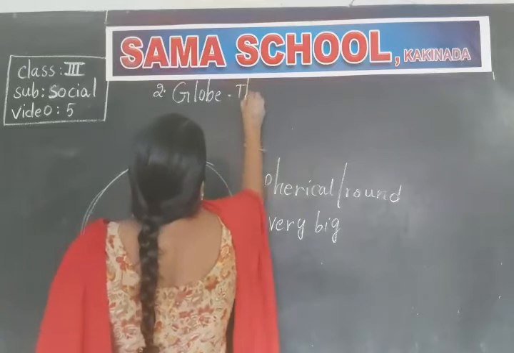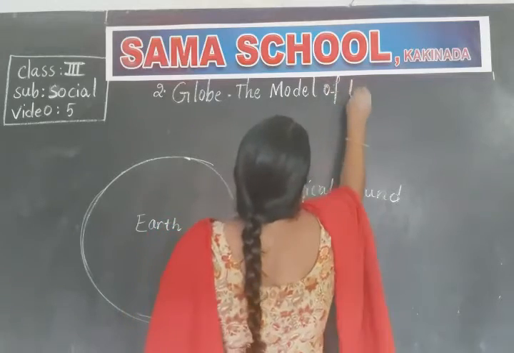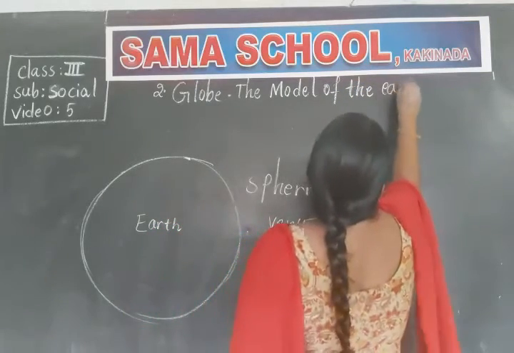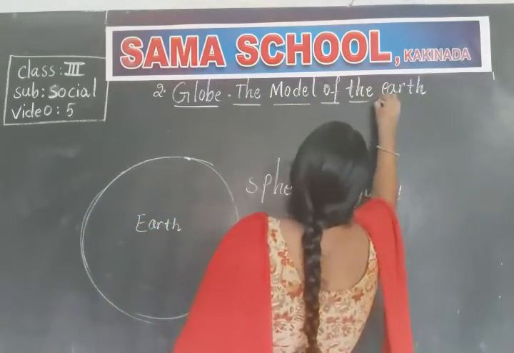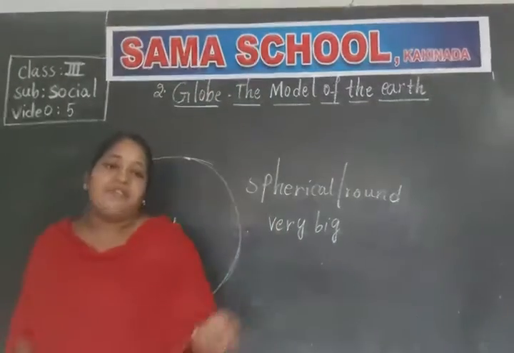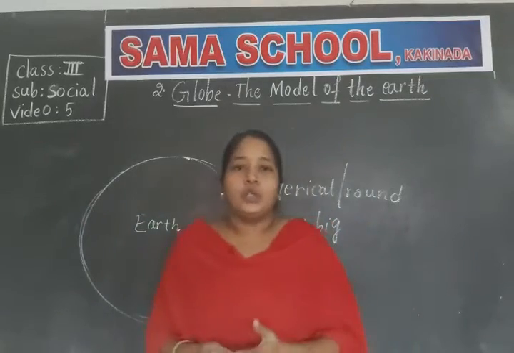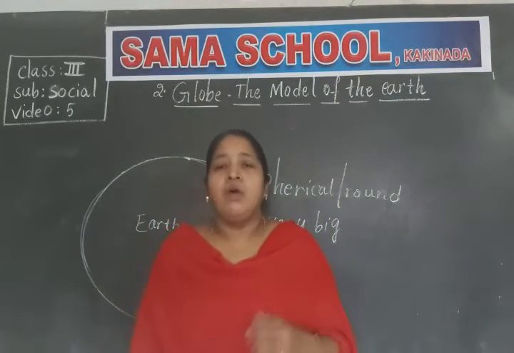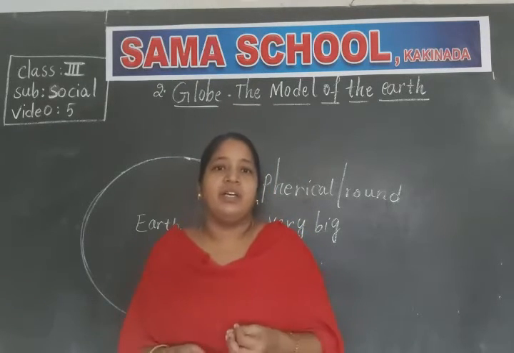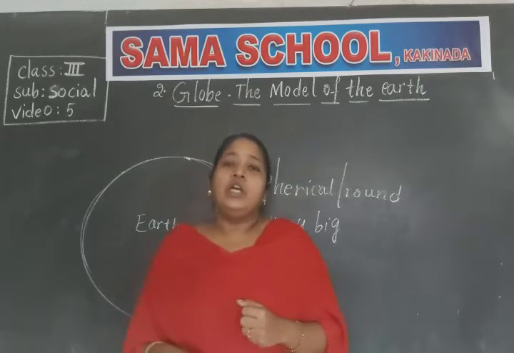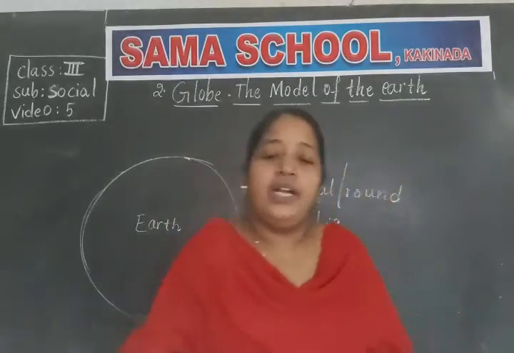Globe, the model of the earth. Okay children, what is the name of the lesson? Globe, the model of the earth. Because we cannot see the whole earth at a time because it is very big in size. So to study the earth clearly, that means what are the things present on the earth, and next what are the importance of the earth and why we are living only on the earth. To study all these things, some people made the model of the earth which we call it as globe.